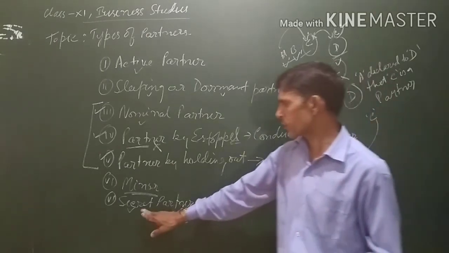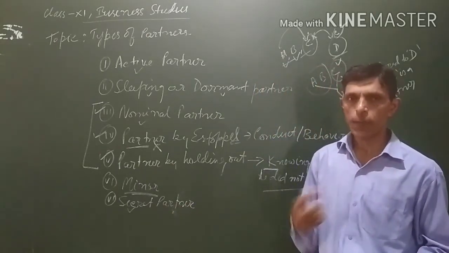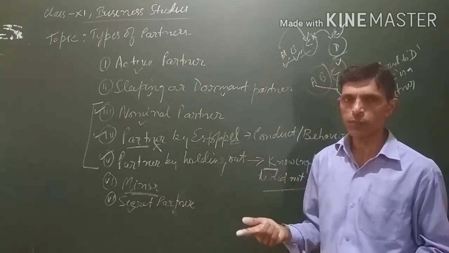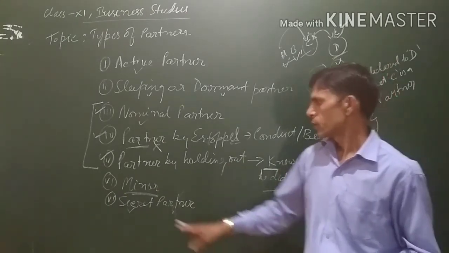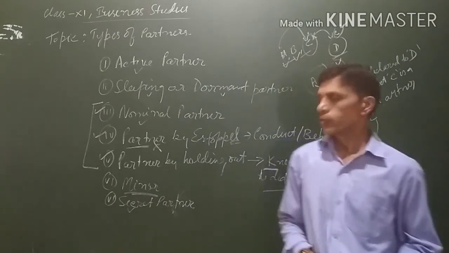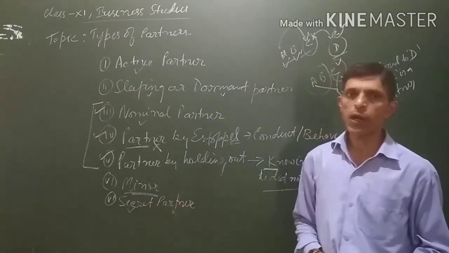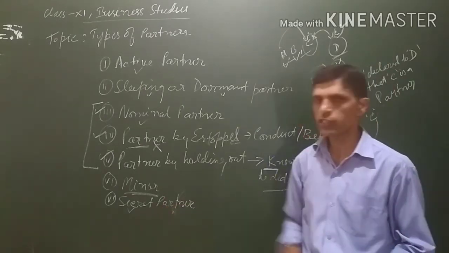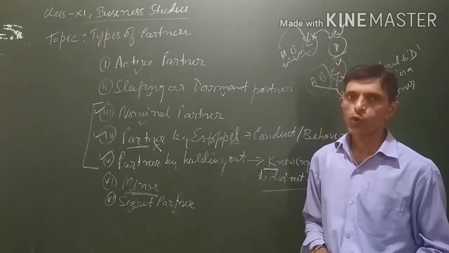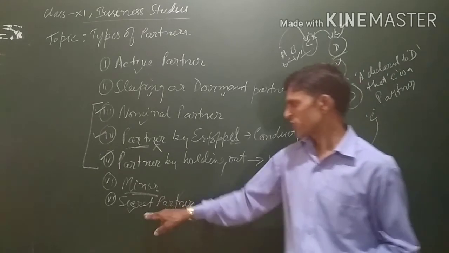A secret partner is one who contributes capital, who shares profit and losses in the business, who is liable for the debt to the third parties, but whose status as a partner is not known to the general public.